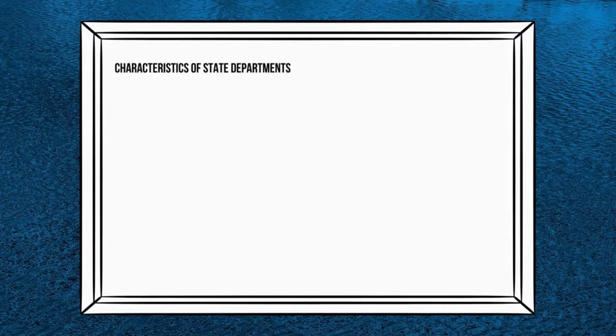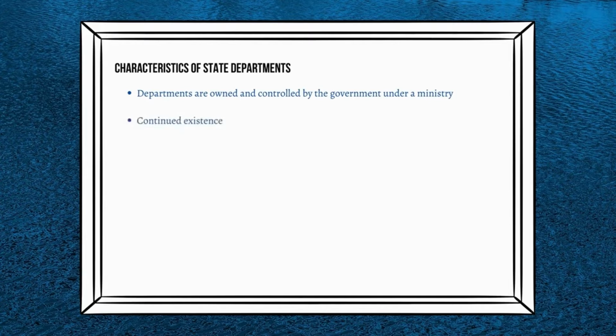The first one is: departments are owned and controlled by the government under a ministry. Departments are fully owned by the government and directly governed by the Parliament and the respective ministry. The management and administration is done through the heads of departments. In legal activities, the head of the department should represent the department using his designation. Continued existence. The existence of a department depends on the discretion of the government. Funded by the government. The required funds will be allocated by the annual budget of the government.